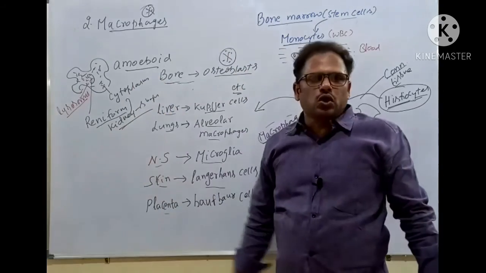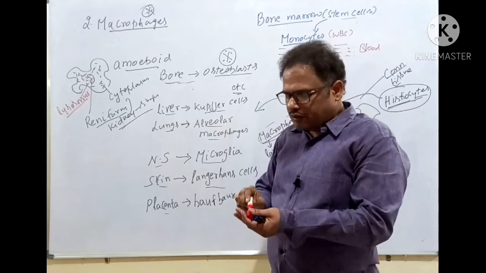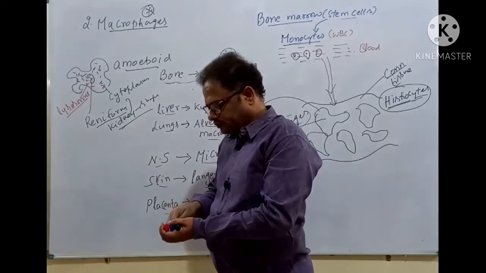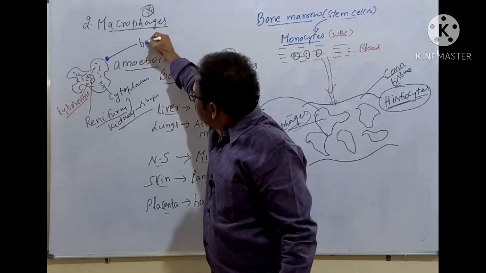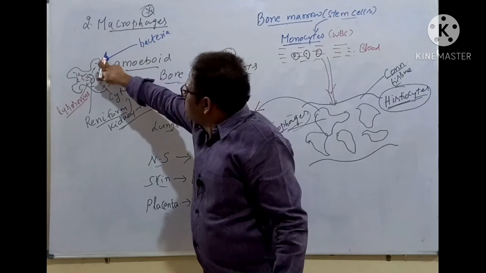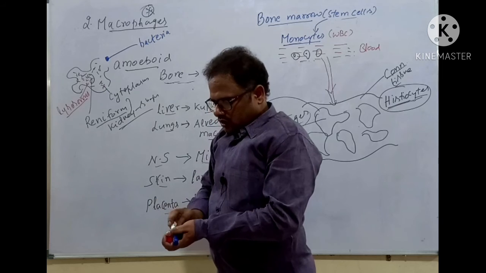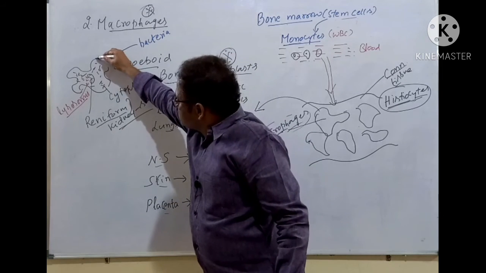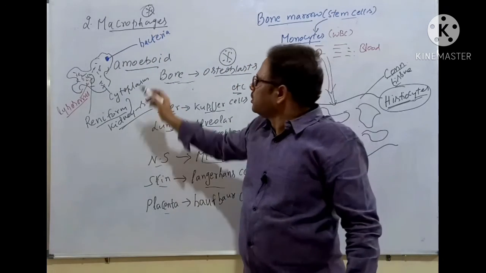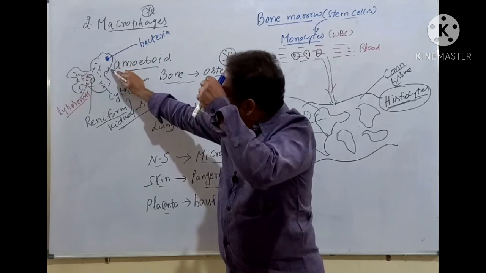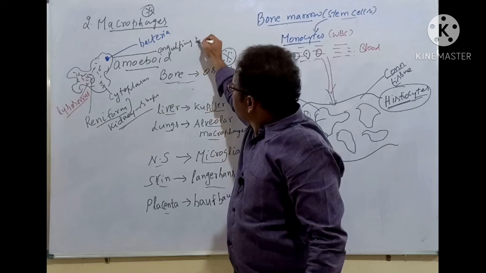Now, what is the function of lysosomes? They devour, they eat the bacteria by engulfing and killing. For example, here is a bacteria. Once it sees the bacteria, it won't sit calm, just like our soldiers kill the terrorists, isn't it? In the same way, you see, this is engulfing and killing by extending its plasma membrane, engulfing and killing the bacteria.